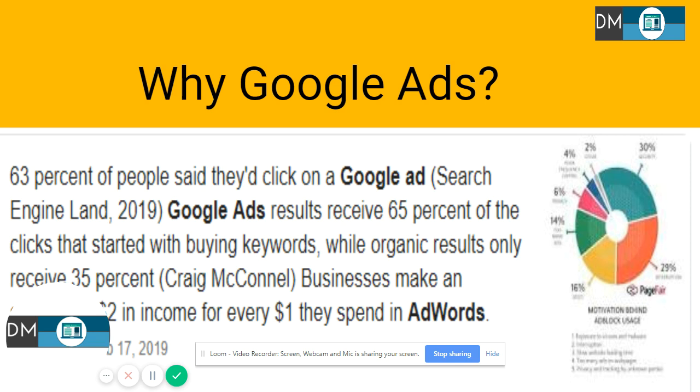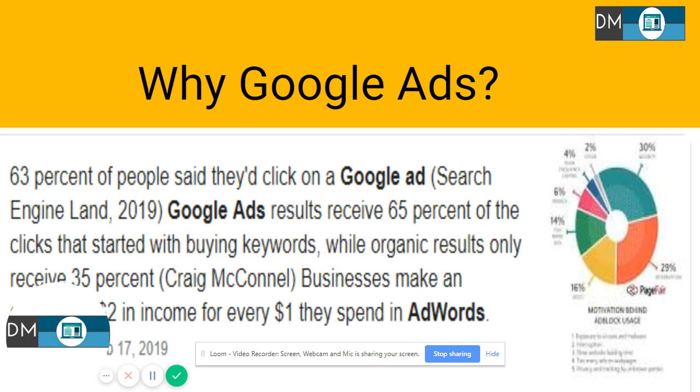So organic results are only receiving 35% of the clicks. However, buying keywords have a 65% population being clicked on the Google ads only. And that is the entire reason that Google Ads is preferred to organic results.